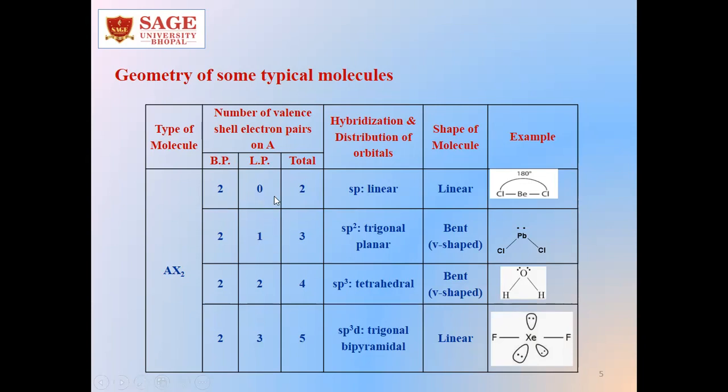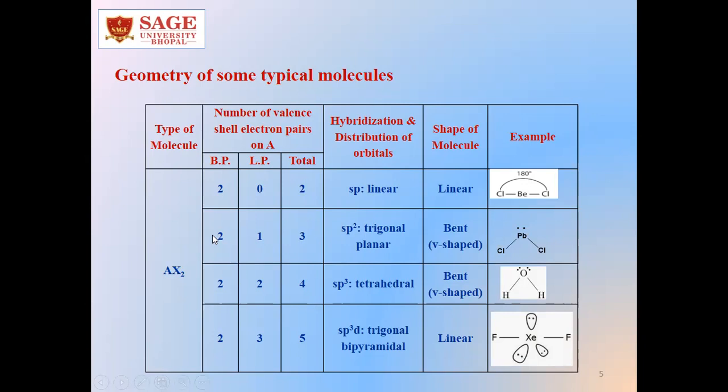In case of 0 lone pairs, the total steric number remains 2, and the hybridization will be sp and the shape of the molecule will be linear, because we know with sp hybridization the shape is linear, and as there are only 2 bond pairs and no lone pair, the shape of the molecule we will see is linear. An example is beryllium chloride, BeCl2.